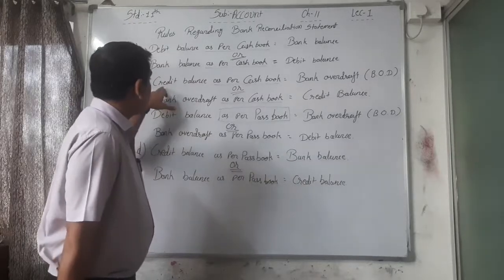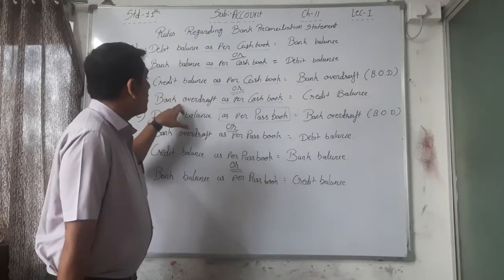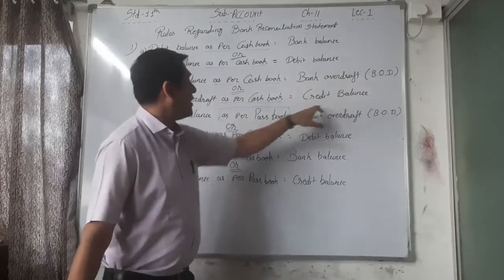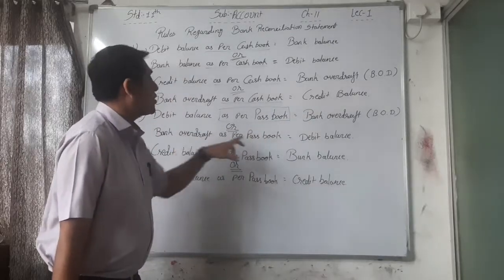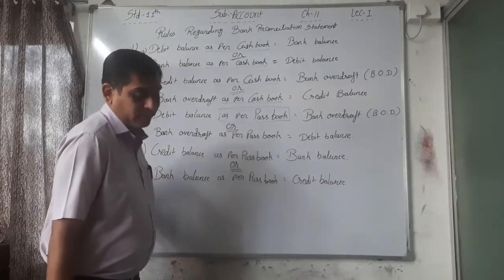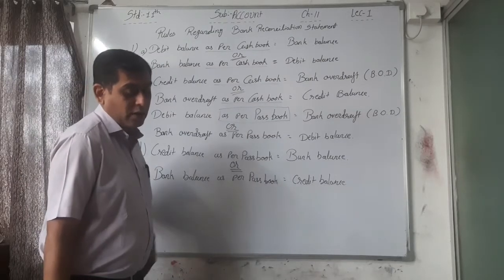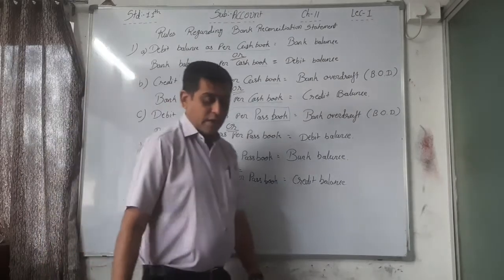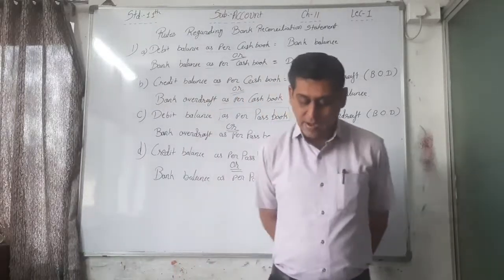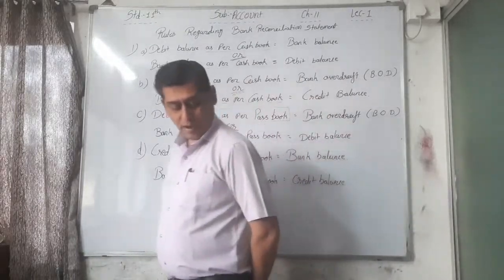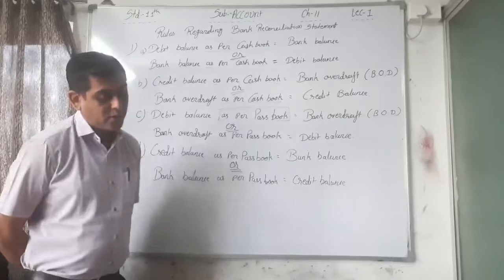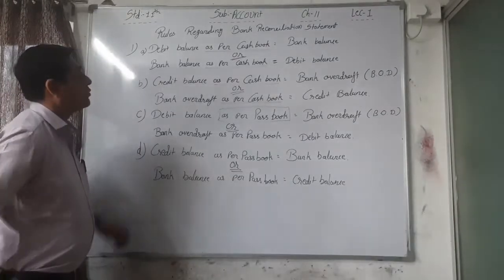Overdraft as per cash book, bank overdraft, credit balance. Overdraft as per passbook, debit balance. Here it is given in the table, and therefore bank balance means debit balance as per cash book, or bank account, is equal to credit balance as per passbook.